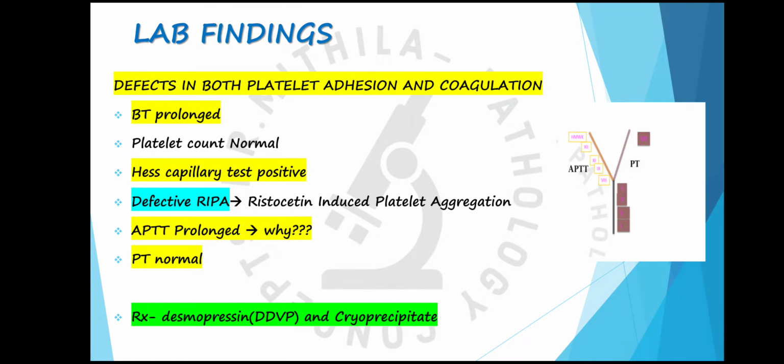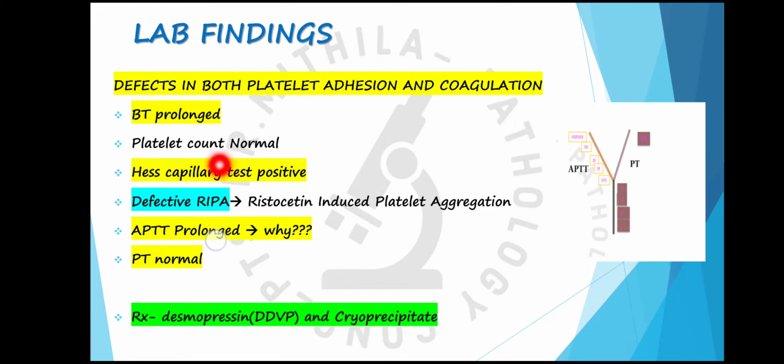Now we come to the lab findings. There is a defect in both the primary hemostasis as well as the secondary hemostasis, so we will find the lab investigations relevant to both of them. First of all, bleeding time will be prolonged because there is a defect in platelet adhesion, and normal bleeding time is 2 to 9 minutes.